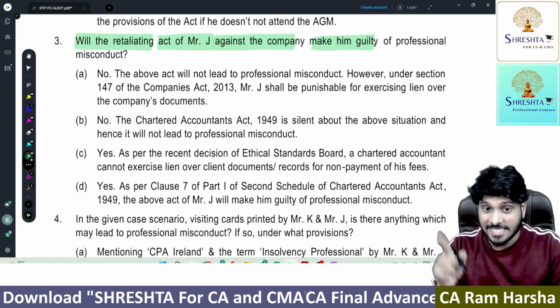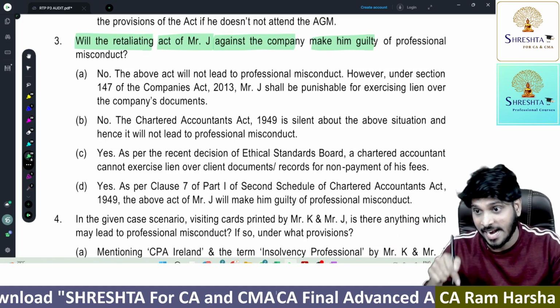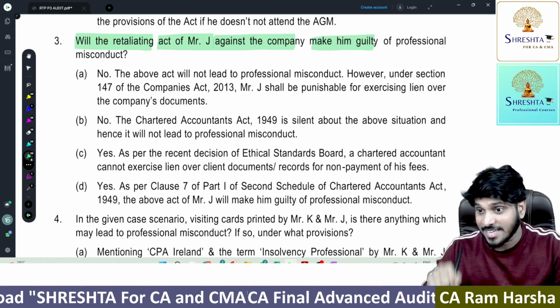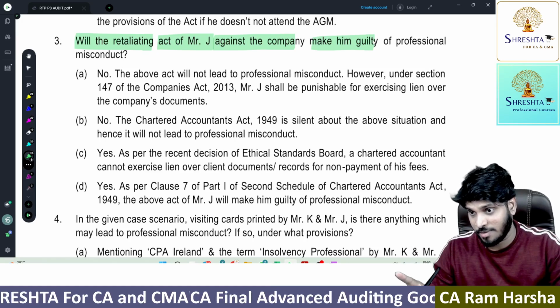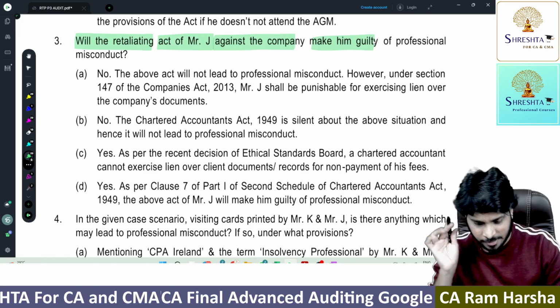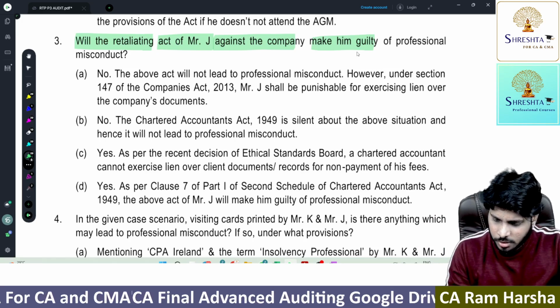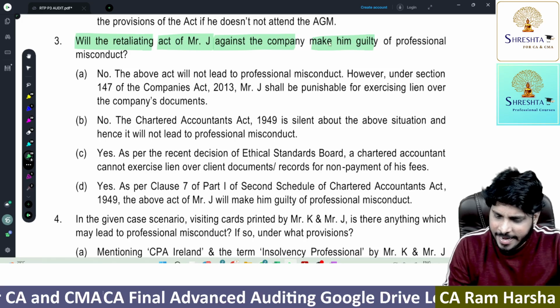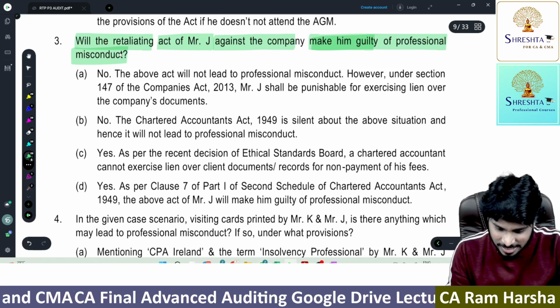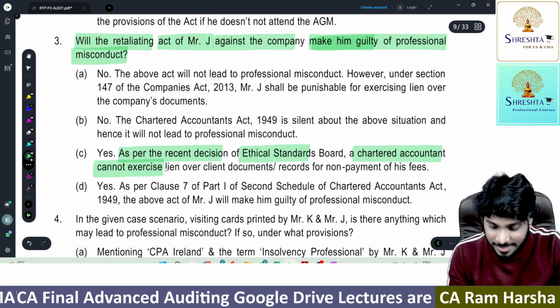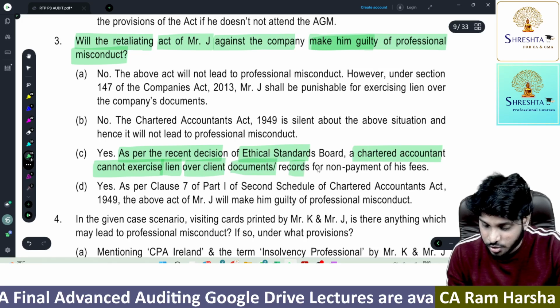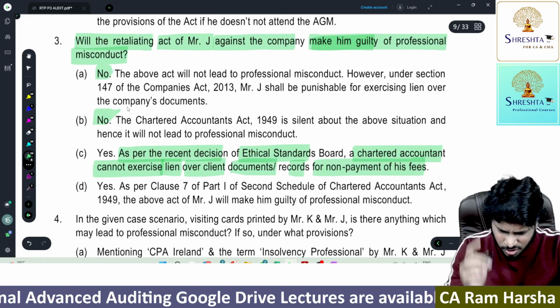Though there is a right given under the General Contract Act, what do the ethical guidelines say? The auditor shall not exercise lien on the client related documents. It is not permitted. So will it make him guilty of professional misconduct? Yes. As per recent decisions of the Ethical Standards Board, a chartered accountant cannot exercise lien over client documents or records for non-payment of fee. No, that's not the right answer.